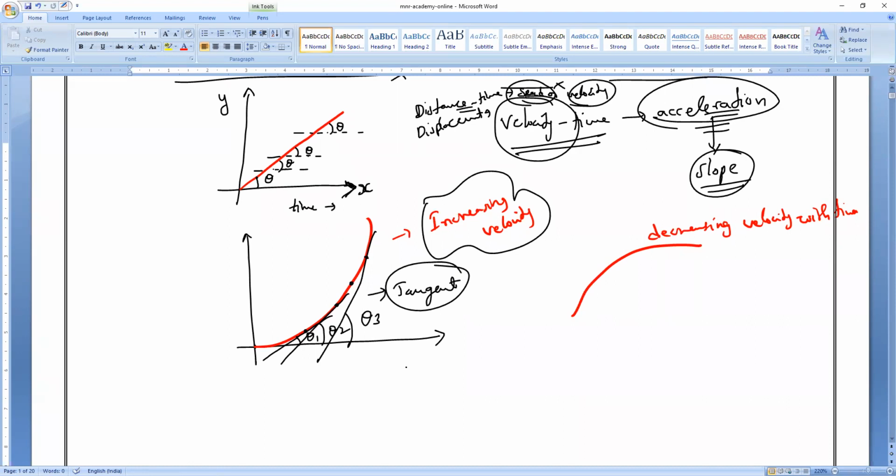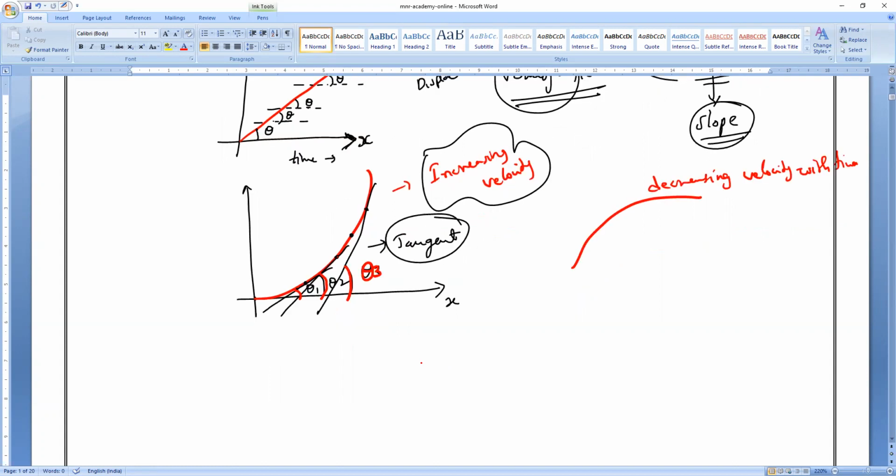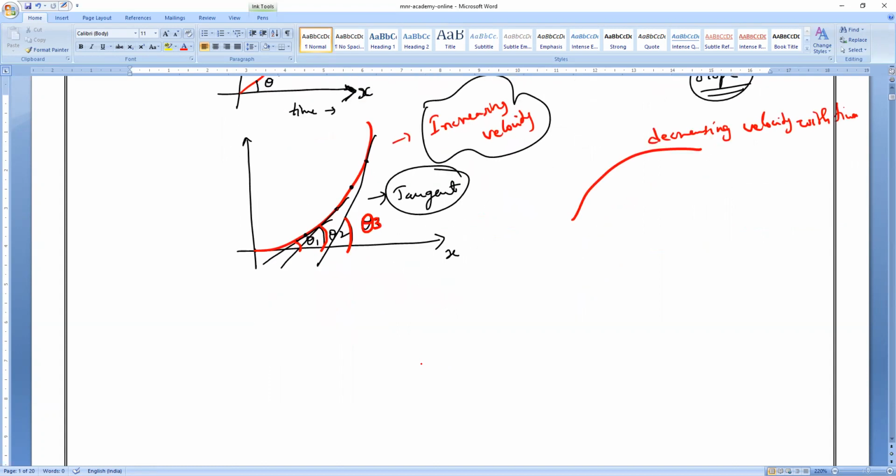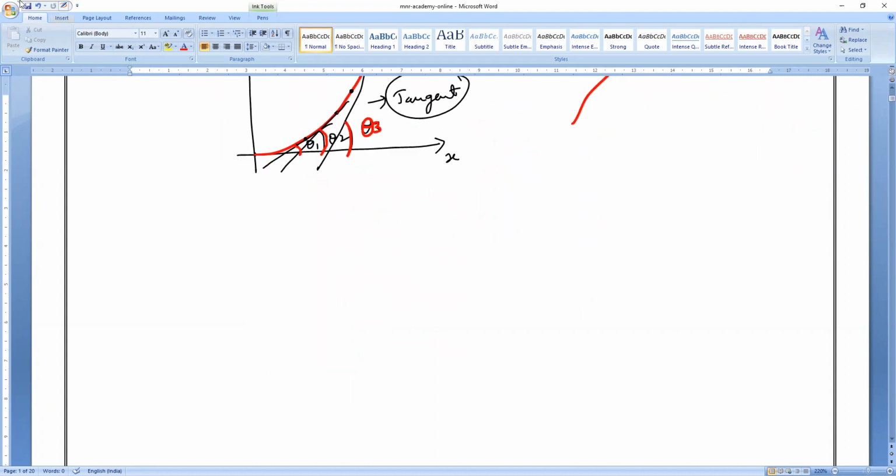If I extend it towards the x-axis, you can see, is theta the same everywhere? No, sir. Here it is theta 1, here theta 2, and here theta 3. Have you noticed it? Theta is varying, so theta is not constant. Understand? That is what you have to remember.